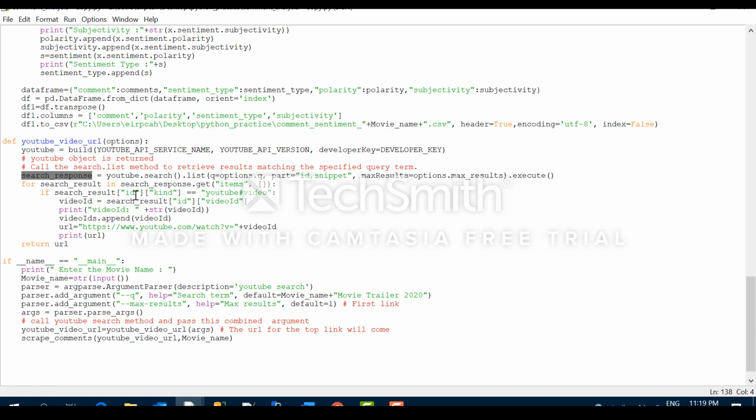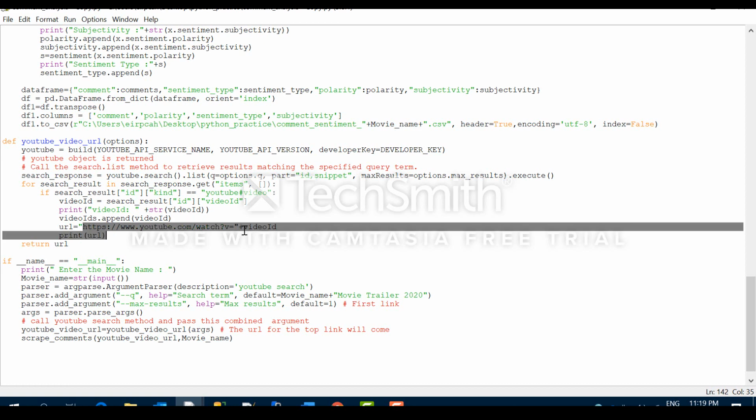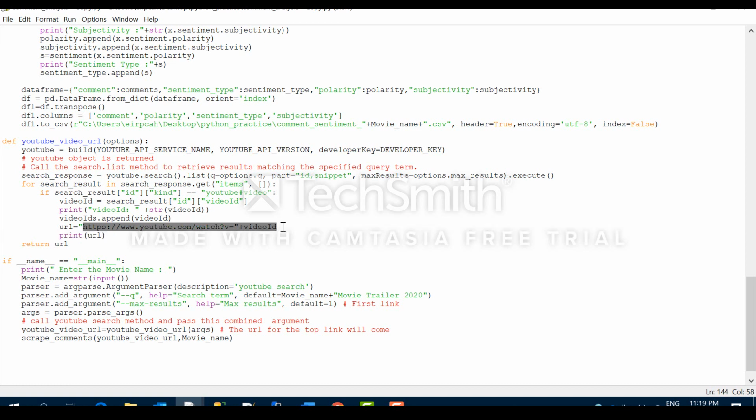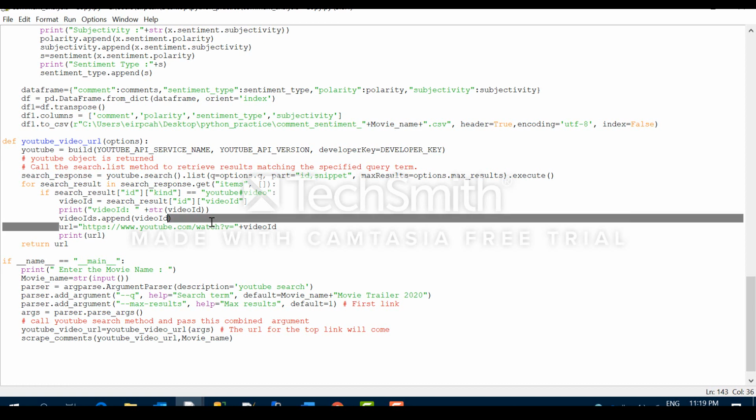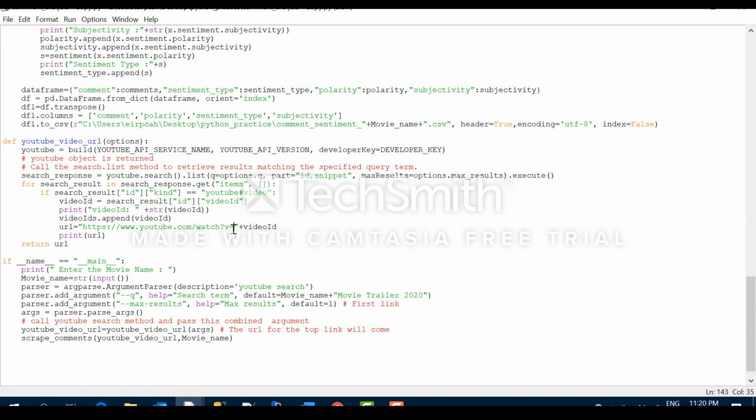So this particular method is for creating the URL for the topmost search result, because the search result contains the video ID, it does not contain the entire URL. So for that you have to append it with this structure. You can open any YouTube video and you will see this is the structure for the YouTube video. Up to this part is common, and v is equal to the video ID. Video ID we have to give as input, so the entire URL is made.